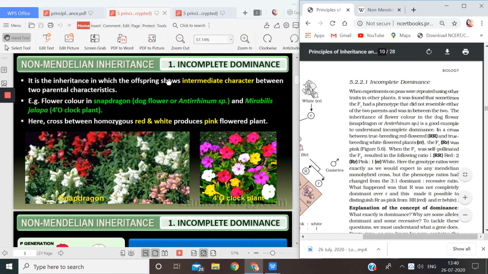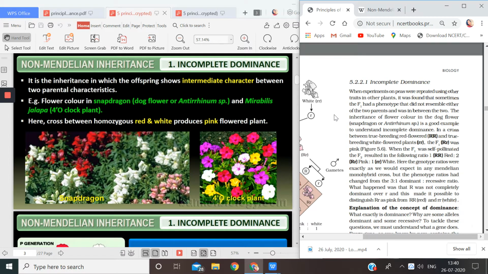As you see in your NCERT also, when experiments on peas were repeated using other traits in other plants, it was found that sometimes the F1 had a phenotype that did not resemble either of the two parents and was in between the two.